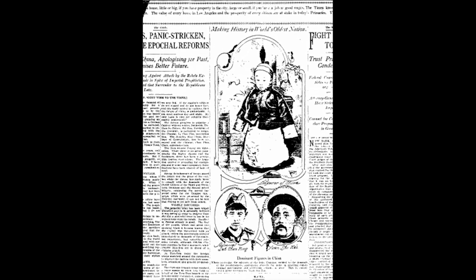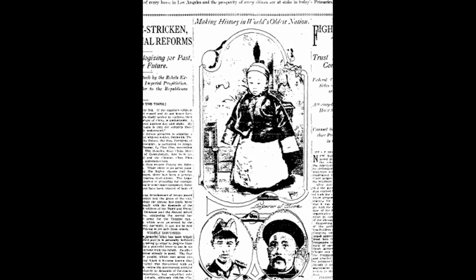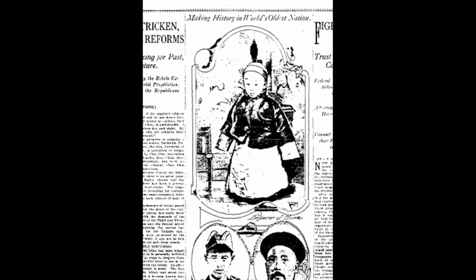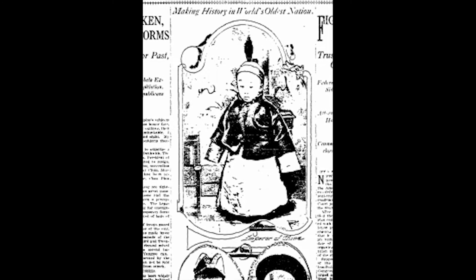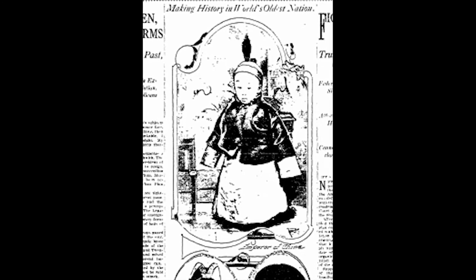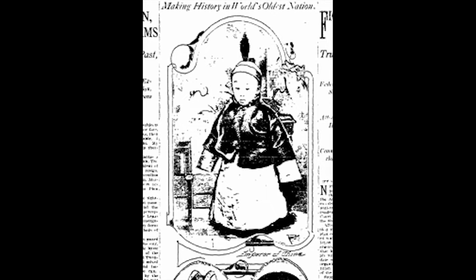Here we have the then Emperor of China, Puyi. He was around 6 years old, a child. I'll admit though, I had to look up what was going on in 1911 for more clarification, since the text here wasn't very friendly for my eyes besides the headlines. This year marked the beginning of the Republic of China, which overthrew the Manchu, or Qing, dynasty, which meant the end of imperial rule. This kid was quite literally the last emperor of China.